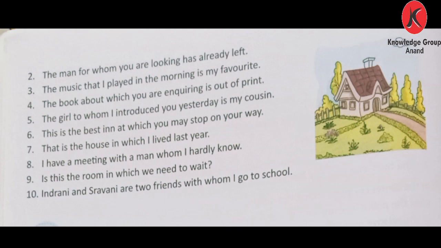And number 10: Indrani and Sarvani are two friends with whom I go to school. Here with is a preposition, whom is a relative pronoun. Indrani and Sarvani are two friends I go to school with. So dear students, write down both exercises in your notebook with good and beautiful handwriting.